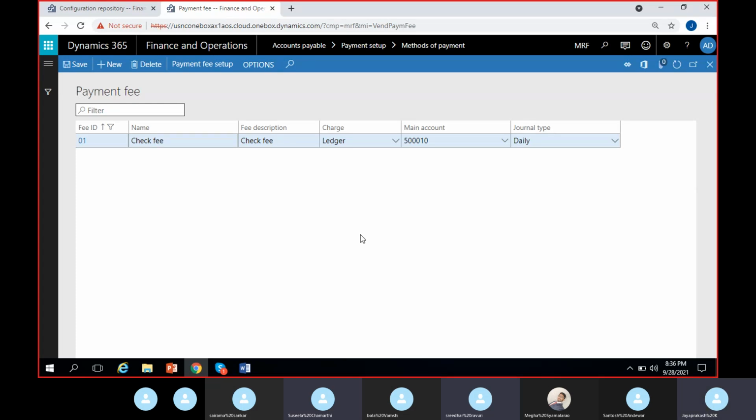So what happens is, if you have a 1000 rupees check that you are sending to a vendor, the bank will deduct 1000 from the bank account, but the bank will take 10 and give 990 to the vendor. So it's a loss of $10 to the vendor; the fees are levied on the vendor itself. If I do it the other way, the bank will pay 1,000 to the vendor, but the $10 fees will be charged to my account. Totally 1,010 will be deducted from my bank account. So the bank will take $10, and the original 1,000 payment it will pay to the vendor.